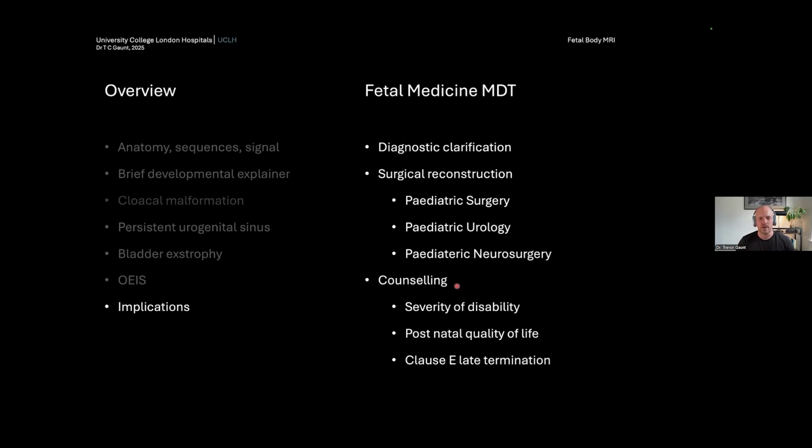Contrast that with your OEIS type complex, where they need input from pediatric surgery, they need input from pediatric urology. They may or may not have bladder function. They may or may not have bowel function. Importantly, that fetus will become a neonate, will eventually become an adult. So will they have any kind of sexual or urinary function? You can do various different reconstructions, but it depends whether that's going to work later on in life. And also importantly, you need input from pediatric neurosurgery as well. So all of these things have to be considered when counseling the patient: the severity of the disability and the postnatal quality of life, and whether the patient will therefore choose, in the UK at least, to go for a Clause E late termination.